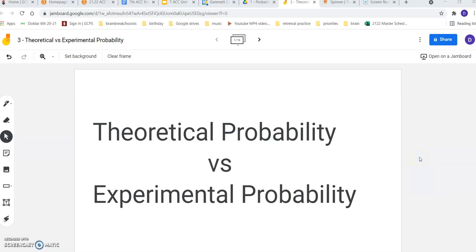Welcome back, 7th grade. I'm going to talk today about the difference between theoretical probability and experimental probability. Big fancy math terms. Please write these as the next title on the next free page in your math notebook. After you've done that, get that brain on, eyes on, ears on, close everything up. Give me your full concentration.